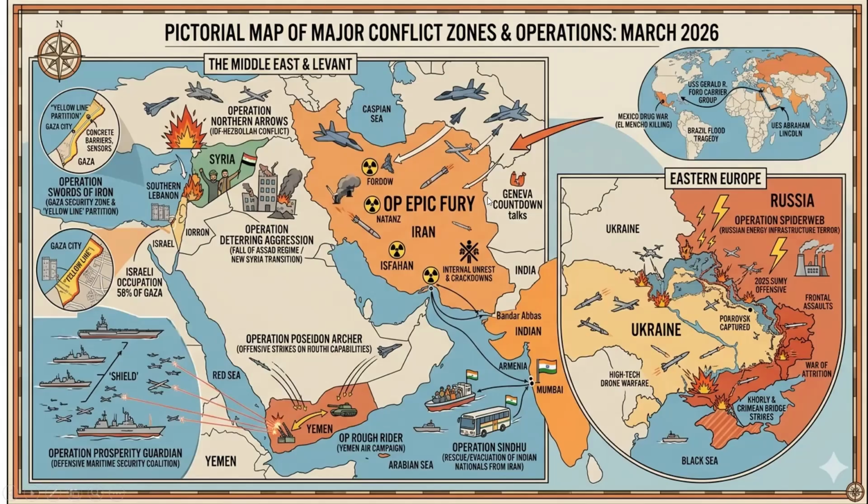This is a snapshot, a picture that I was able to create through AI. It shows operations like Northern Arrows against the Israel Defense Forces and Hezbollah. We will see these in detail one by one in the slides going forth.